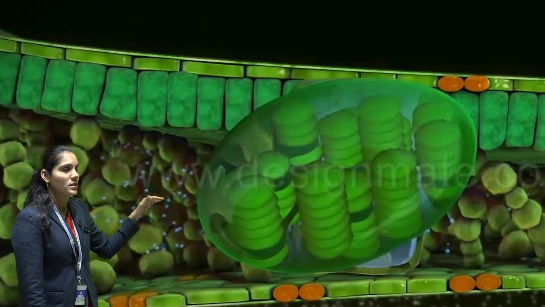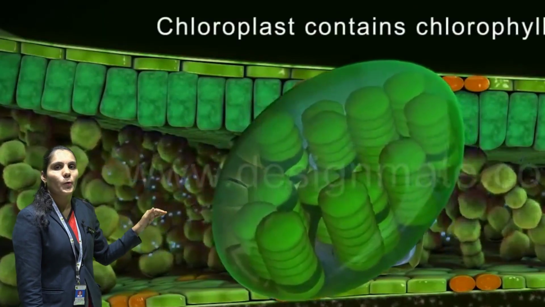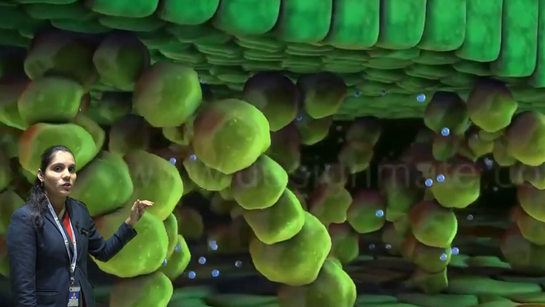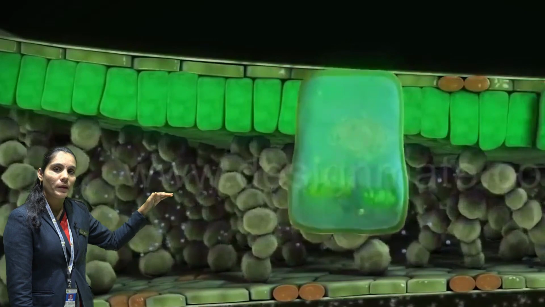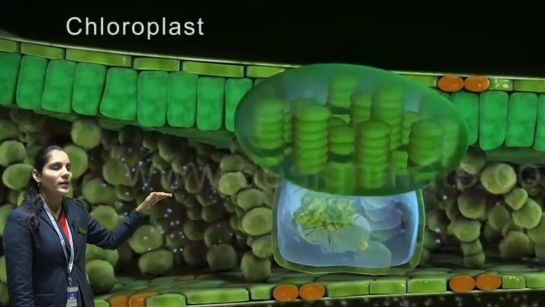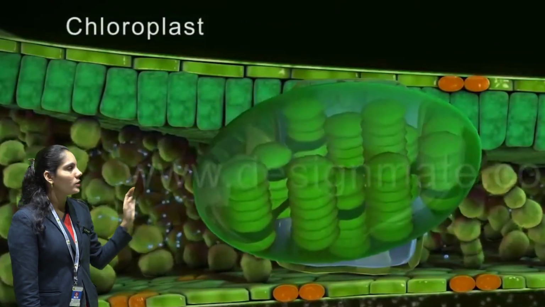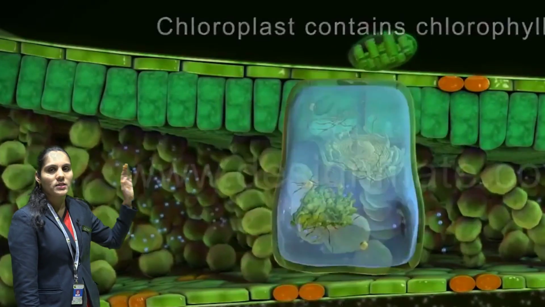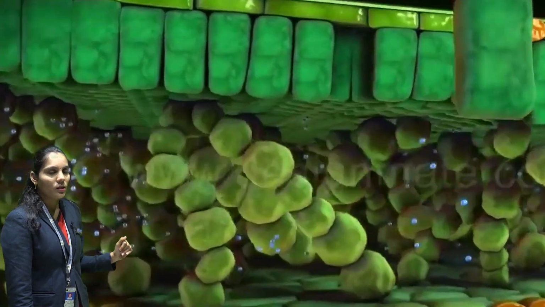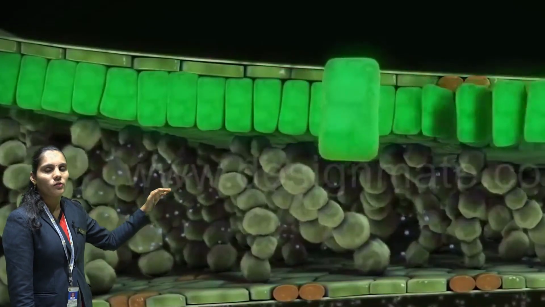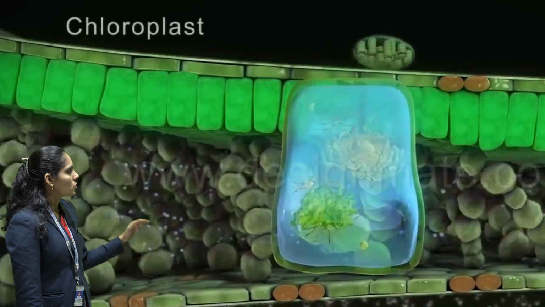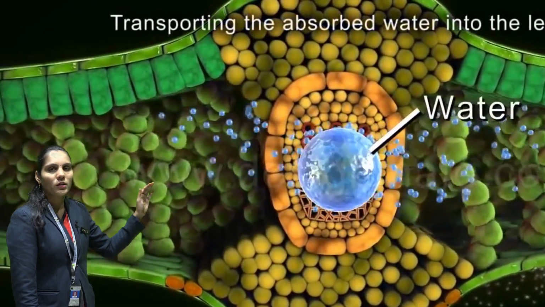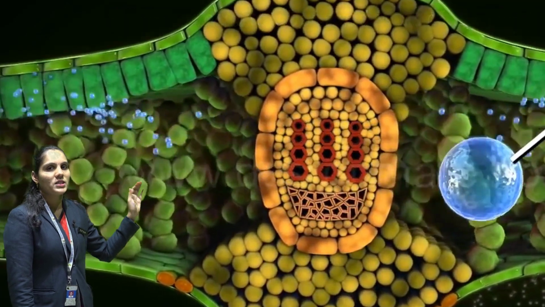Inside that specialized cell, they have chloroplasts. Okay, and inside the chloroplast, they have chlorophyll pigment, and that chlorophyll pigment is green in color. That's why it gives the green color to the plant. Because of the chlorophyll pigment, the plants are green in color. They are very important in the photosynthesis process. So whatever water is absorbed by the root reaches the leaf, into the air space.